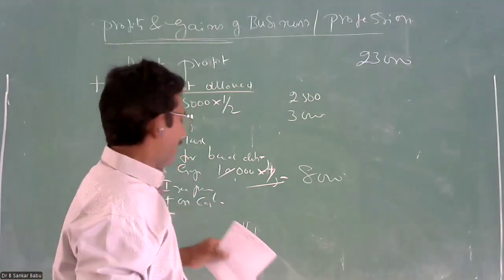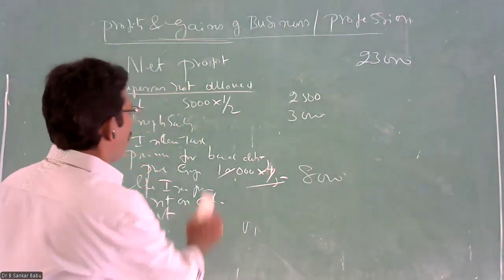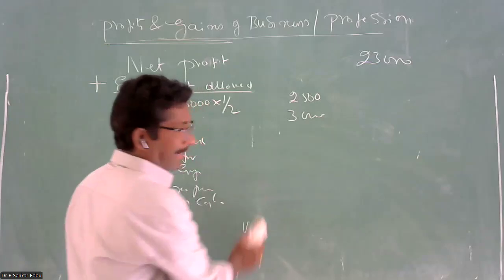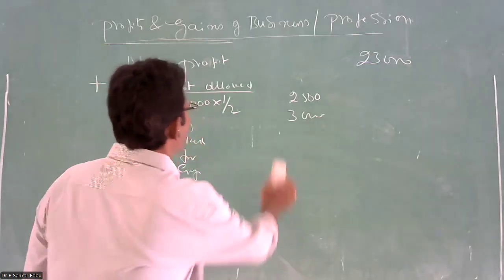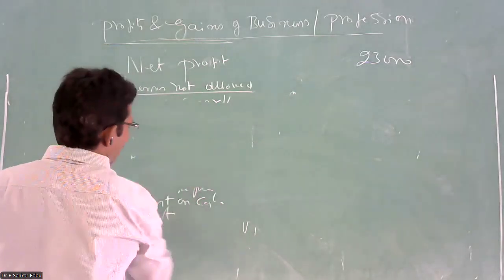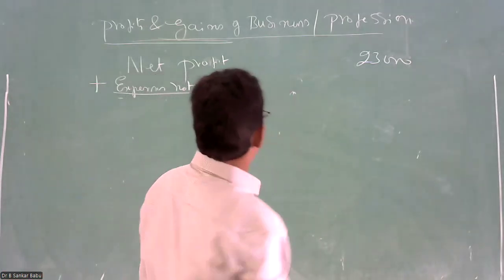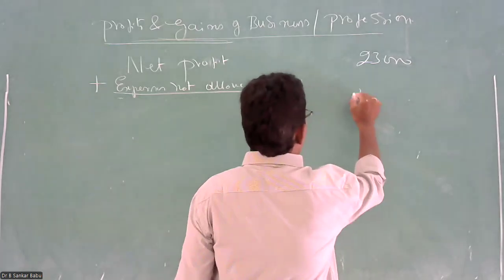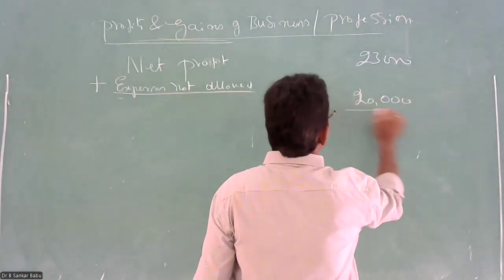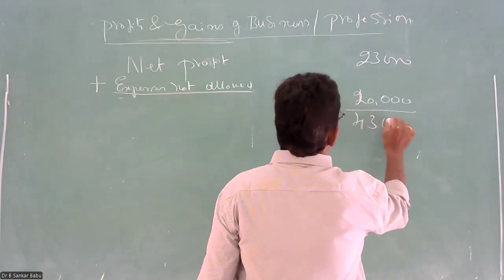So what I said here, expenses not allowed, are to be added. Why? Because they are not related to your business. So, for example, all your expenses not allowed may be 20,000. What is the value? 40.